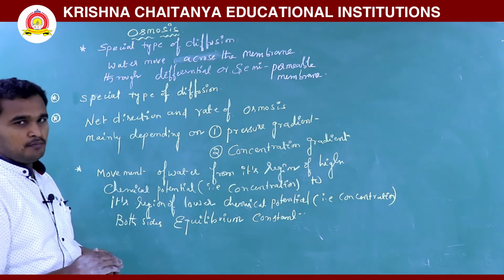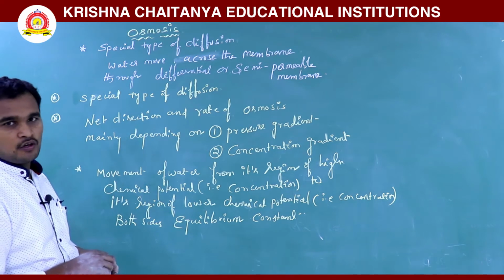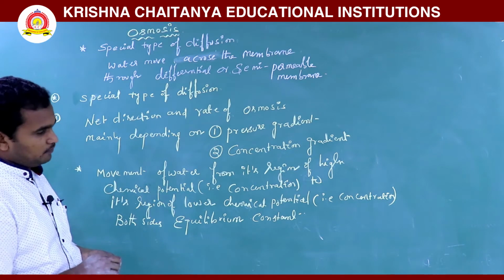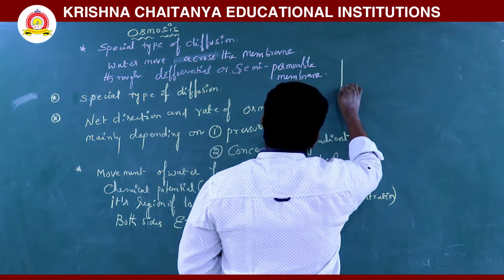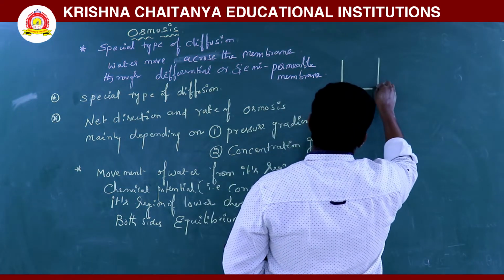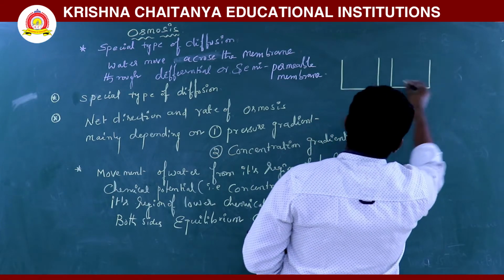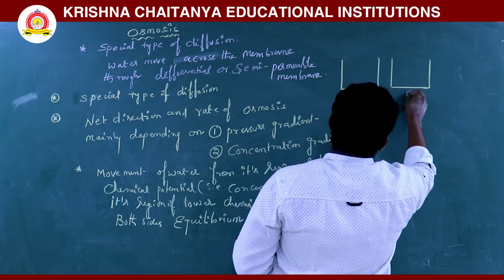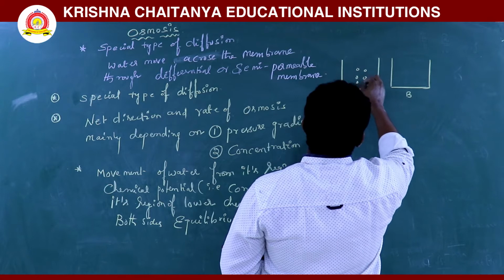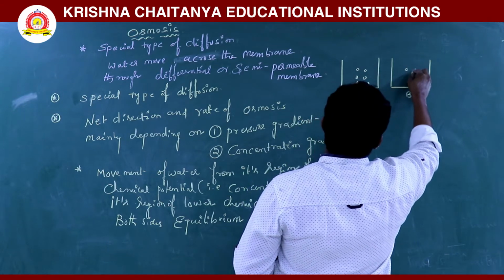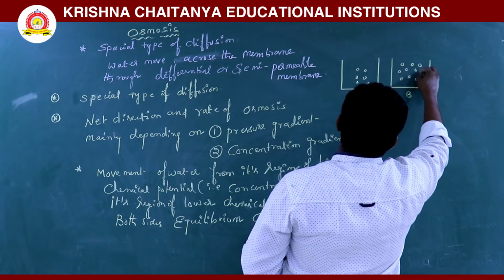At equilibrium, both chambers have the same water potential. If you take two chambers, here is one chamber with a solution, and here also a solution. Here high water potential, here low water potential because more solutes are there.